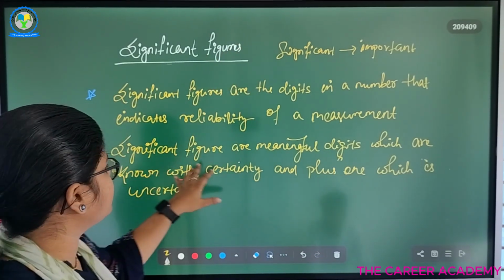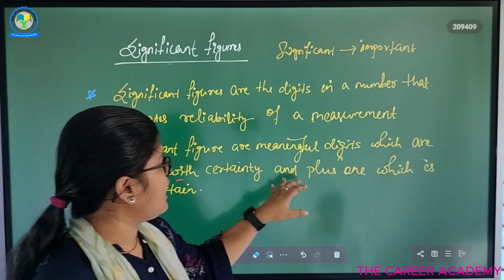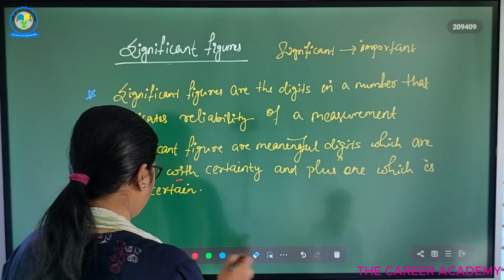So significant figures are the meaningful digits which are known with certainty, plus one which is uncertain. So यहाँ पे क्या है?